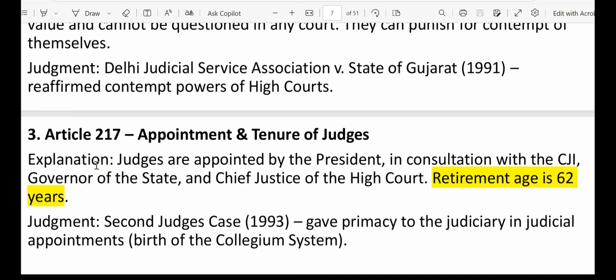Next, Article 217. It talks about the appointment and tenure of judges. Here, I already mentioned the retirement age is 62 years. The important judgment associated with it is the Second Judges Case, 1993, which gives primacy to the judiciary in case of judicial appointment. Before this judgment, the executive had primacy over judicial appointment. Post Second Judges Case, 1993, it has changed. Now the judiciary has the primacy in judicial appointments. Thus, the collegium system was created.